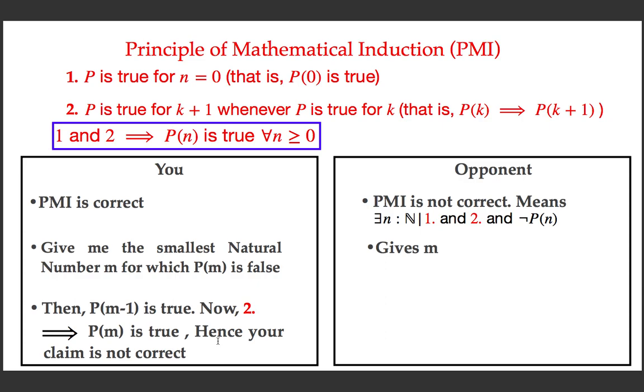Because the principle of mathematical induction requires these two conditions to hold: whenever the statement is true on k, the statement must be true on k plus 1. And you had asked for the minimum value and you get into a contradiction. And so you won the game, and the result is that the principle of mathematical induction is correct. Okay. So it's a very powerful and useful proof technique, and with that we are finishing this lecture.